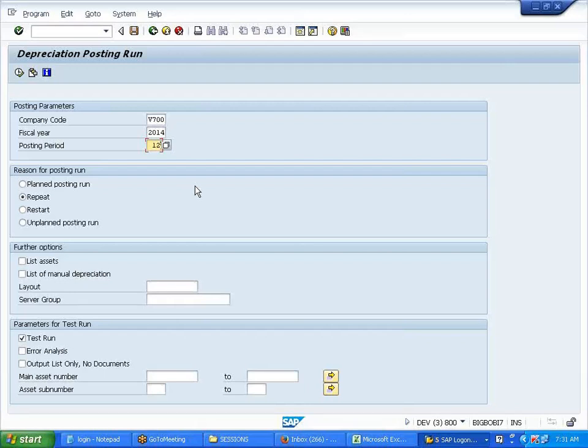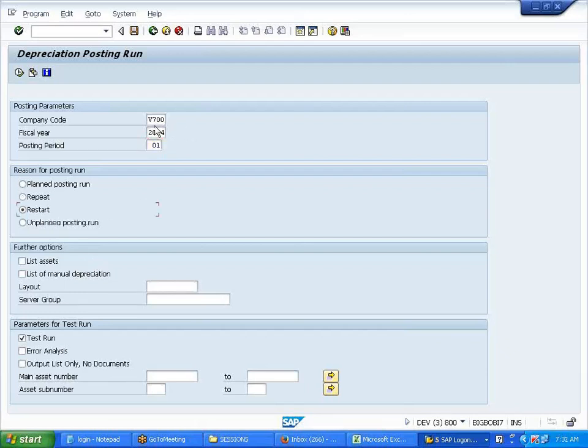You are going almost 12 months behind, which is not possible. Immediate preceding month you can do.